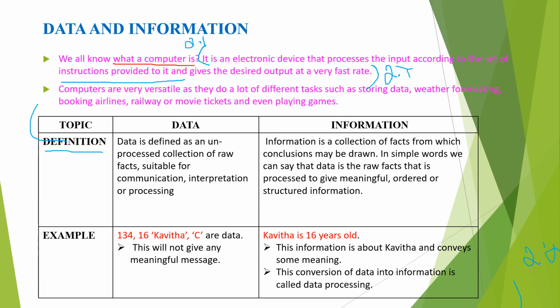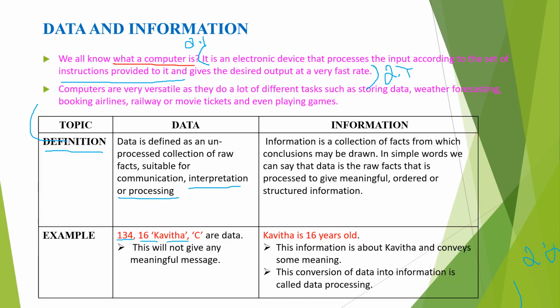That means anything like a 2, 4 or anything, your name or number or anything. That is unprocessed. It's suitable for communication, interpretation or processing. Without any mistake, you must memorize and write the definition. It's a must thing. A data is defined as an unprocessed collection of raw facts suitable for communication, interpretation or processing. So an example for data is any number like 1, 3, 4, 16.